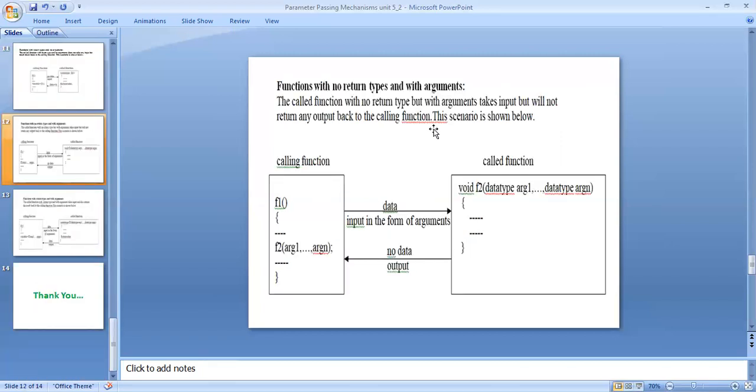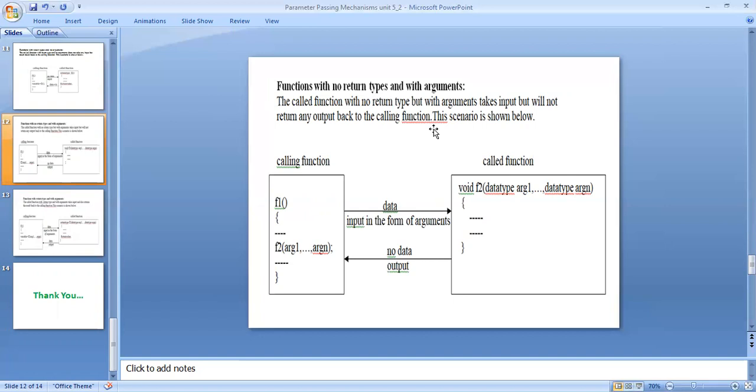The function with no return type and with arguments. It means that the called function, with no return type but with arguments, can take input but will not return any output back to the calling function. It means that communication is one-sided, from the calling function to the called function.